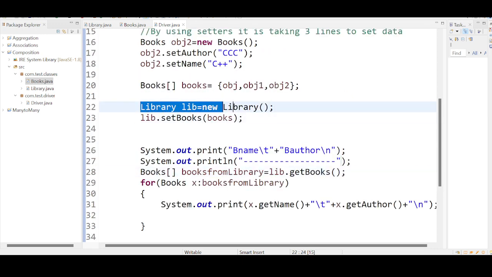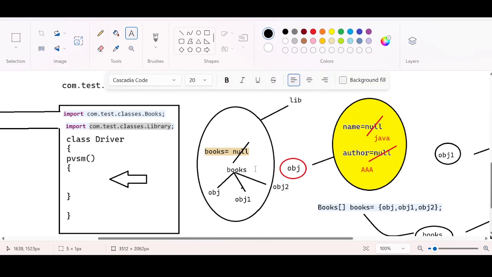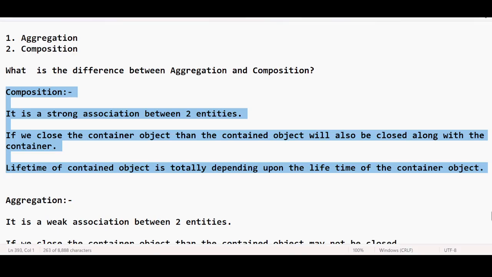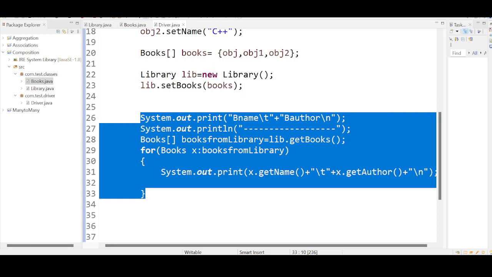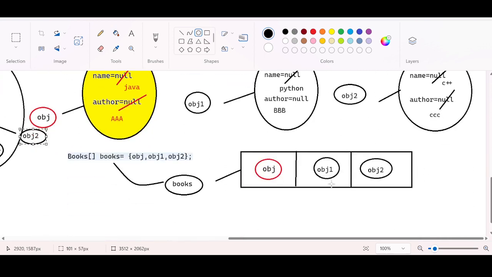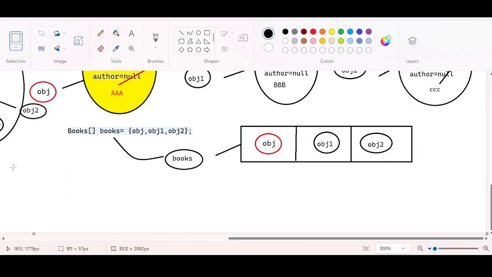Here I have created an object. Till here, these are the changes that have happened behind the scenes. Do you agree with me? Till here we are able to create an object for the library and the instance variable is assigned, and this books is going to store internally three other object references: obj1, obj2 and obj3. Now focus here. From this line, I will explain exactly. Let me copy this to the plain screen.